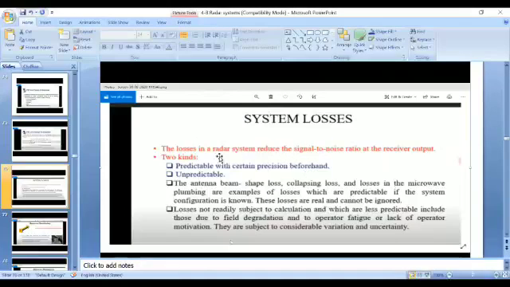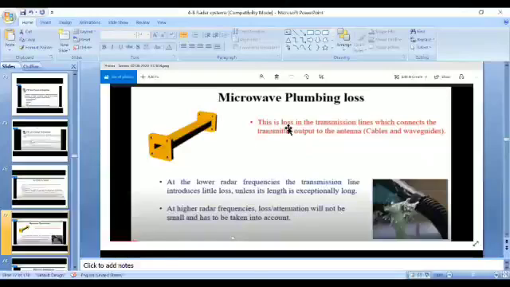Coming to types of losses, mainly we have two types here: predictable and unpredictable. Predictable means the losses which can be predicted before the analysis of all the reports. Unpredictable means we cannot predict before the operation, before the loss happens. Okay, so these are the two types of losses. First we will discuss predictable losses.